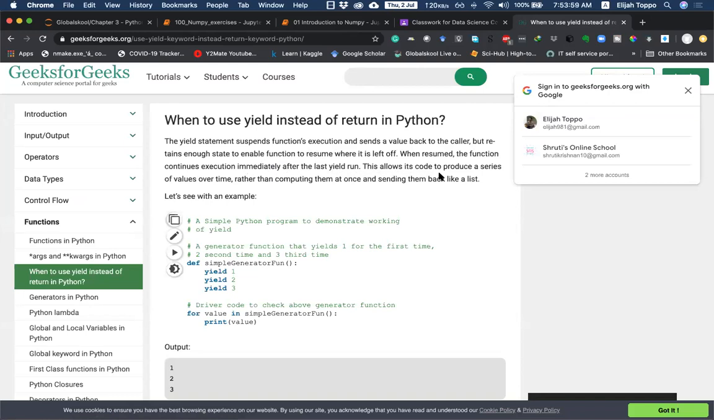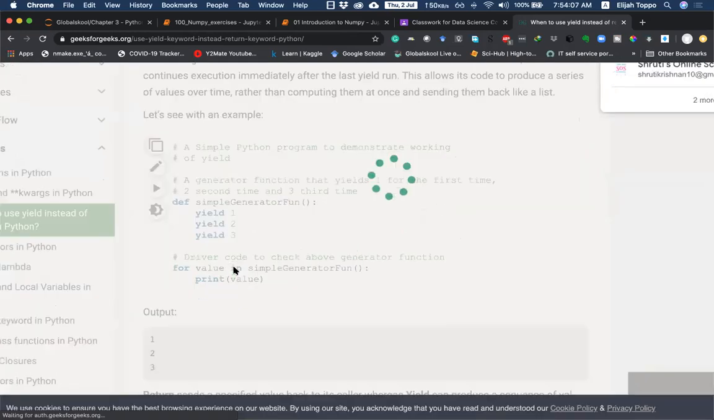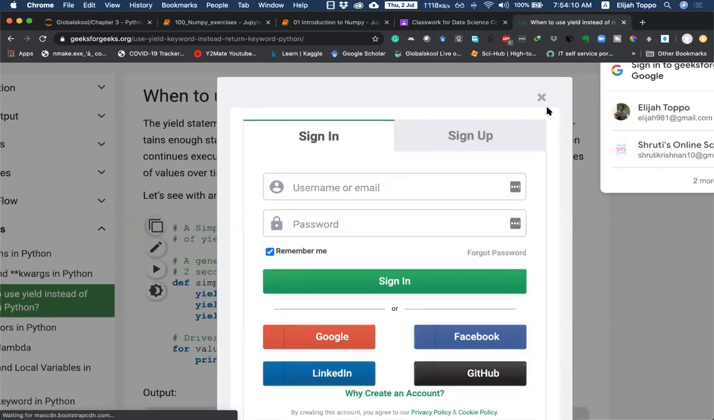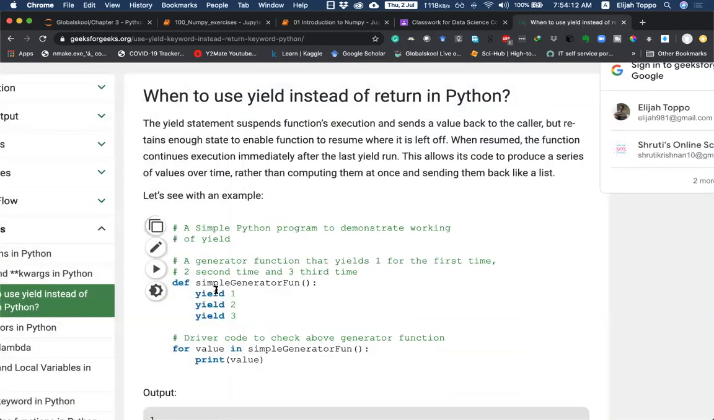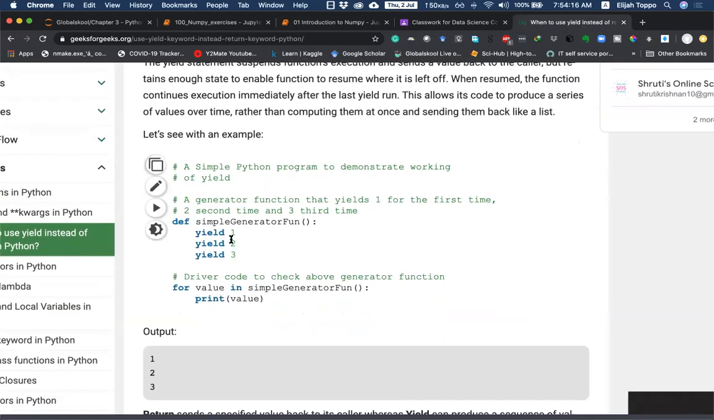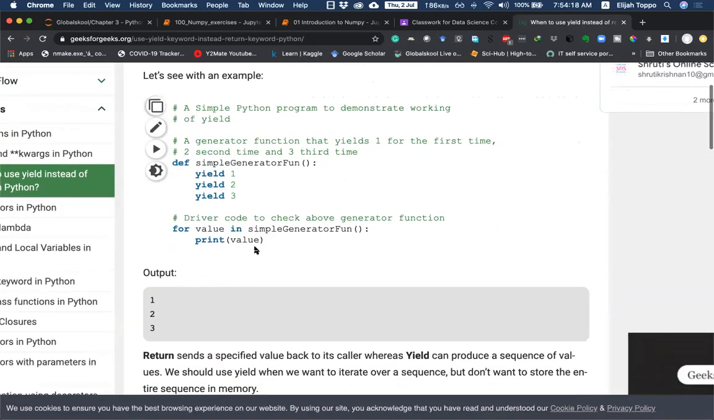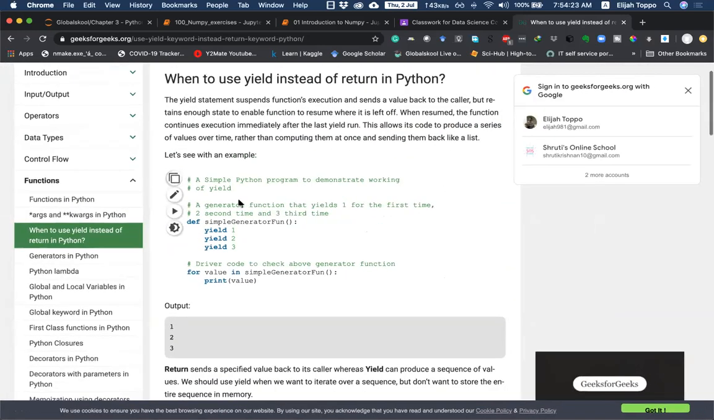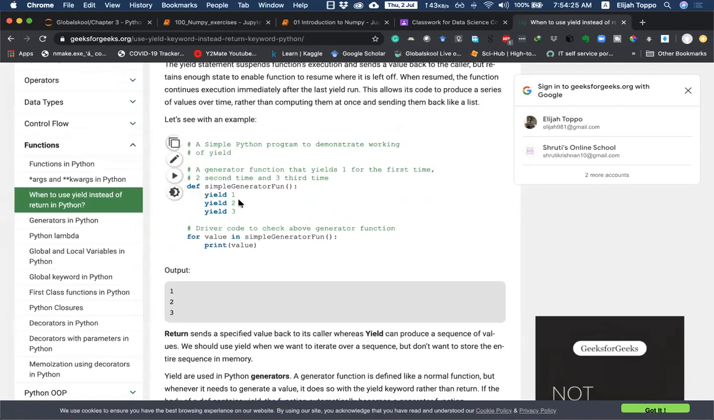This allows code to produce a series of values over time, rather than computing them at once and sending them back like a list. See an example. So here, function simple generator fun yield 1, 2, 3. So as many times as you call this function, it will return different values. Great. So when I want to take a function and I want to get the output in parts, that is where we can use this.